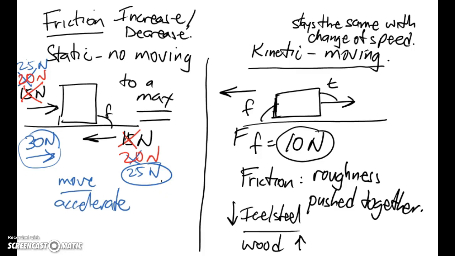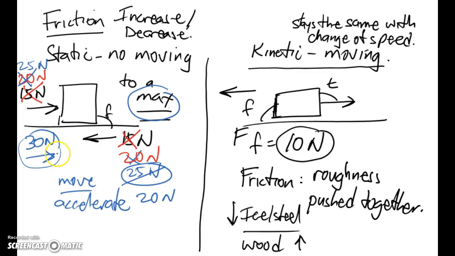Once we start moving something, in your own experience, you probably find that it actually gets a little bit easier to push. And so another rule of thumb is that the maximum amount of static friction is typically greater than the kinetic friction. Maybe, for example, once we start sliding, there may only be 20 newtons of force resisting that.